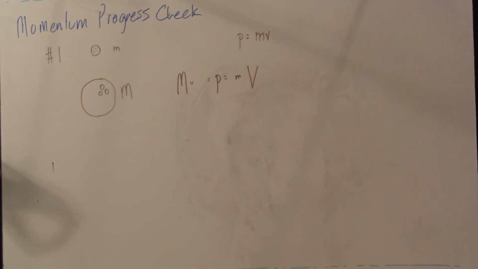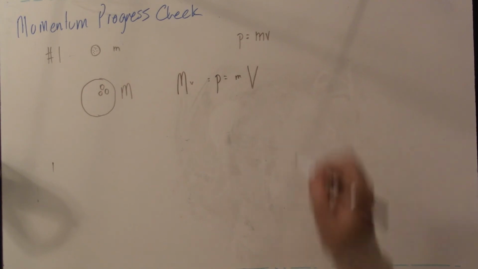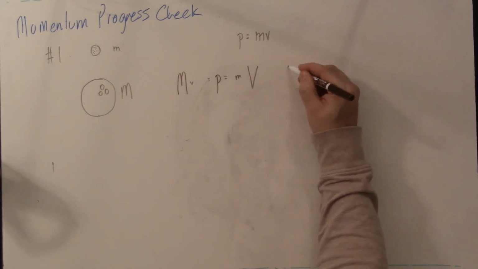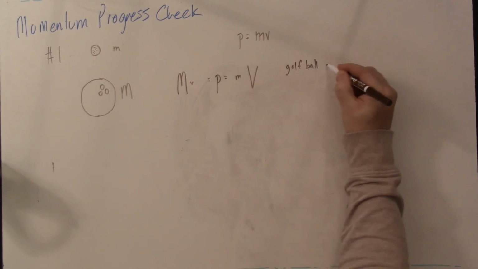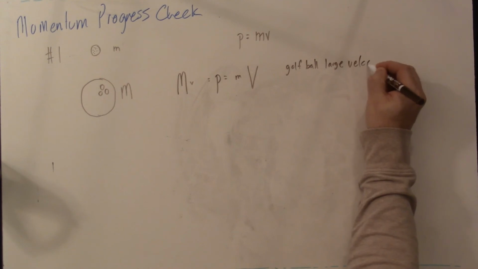So the answer to the question, when can the golf ball and the bowling ball have the same momentum? It's when the golf ball has a large velocity.